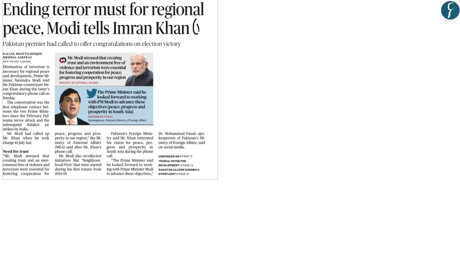Now we've taken this article from page 1. Now what has happened is that the government of India has said that for any talks with Pakistan, Pakistan must first end terrorism. And therefore ending state-sponsored terrorism by Pakistan is a compulsory condition for regional peace, whereby India has continuously said that terror and talks cannot go together. However, you have to understand that this news is currently in transition, whereby we'll wait and see what the response is of the new government that has been formed with regards to conducting talks with the new government of Imran Khan in Pakistan.